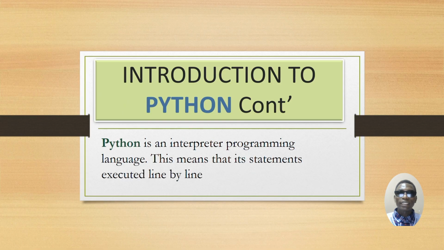Here they're saying that Python is an interpreted programming language, to mean that its statements are executed line by line, you know, unlike those compiled programming languages like C++ and others. To mean that instead of executing the whole program at once, it just executes line by line, right?